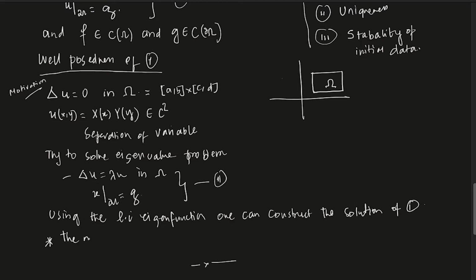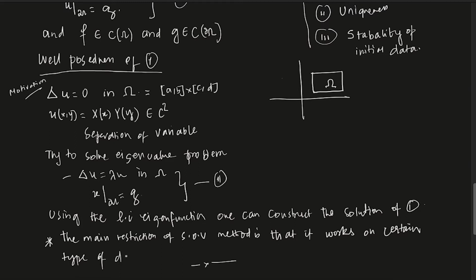The main restriction of separation of variable, this method, is that it works on certain type of domains.